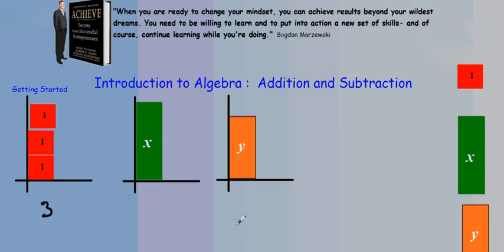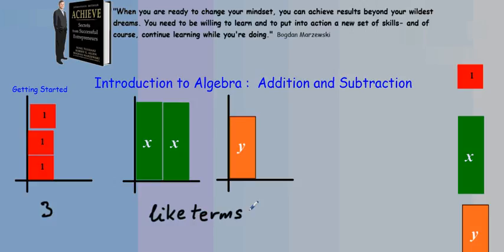The next tile that is shown on the screen we call an X tile. That X tile can be added to another X tile because they represent the same type of object, so we'll call them like terms. By the same token, you see a different tile called the Y tile.